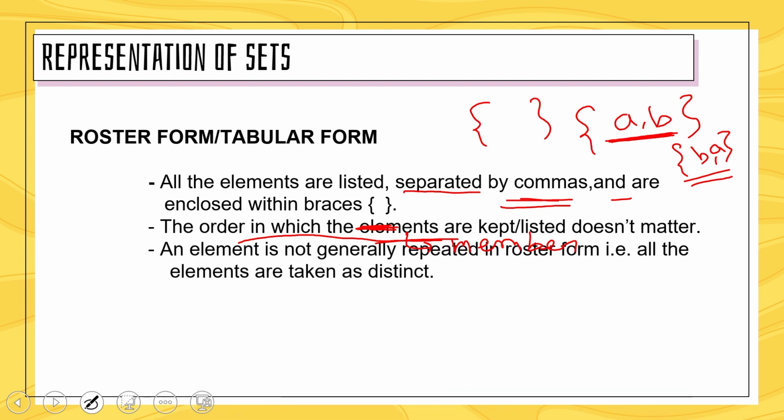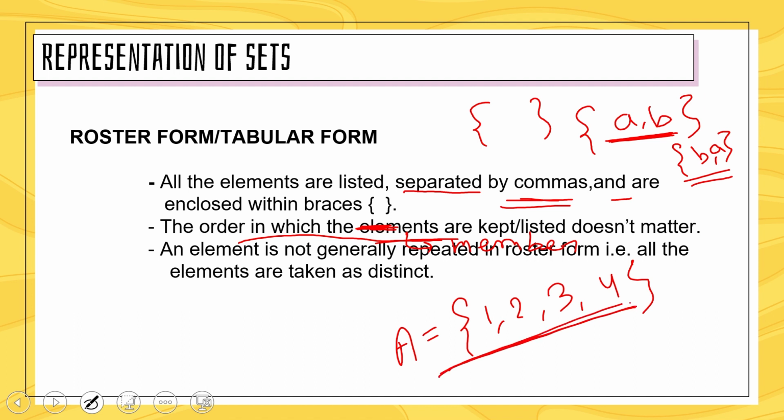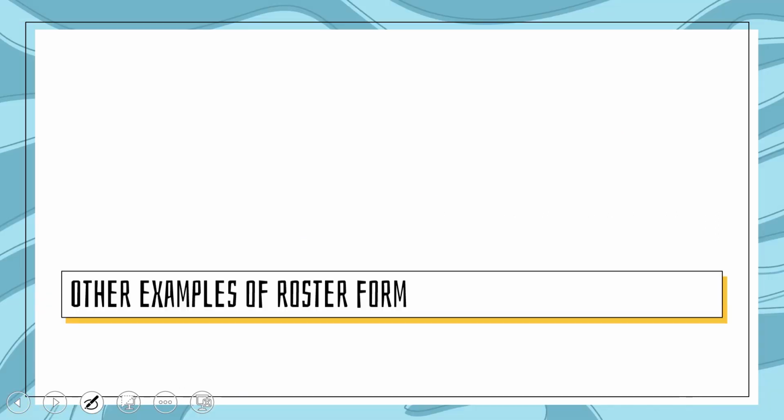And an element is not generally repeated in roster form. We can say the element must not be repeated. All the elements are taken as distinct. Suppose A is a set and it holds 1, 2, 3, 4. All the members are distinct, separated by commas and enclosed within braces. So this is the representation of sets in roster form, right? Next, have some examples.